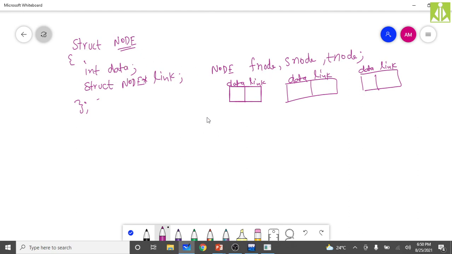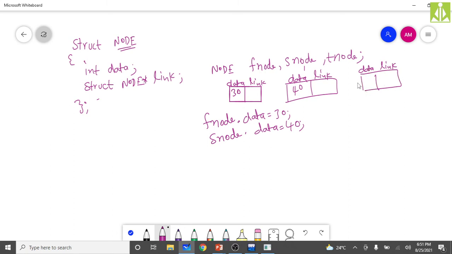So this data part is a member of this structure, so how can I access it? Using fnode dot data. Later we use a pointer over here. So fnode dot data, if I say 30, then this 30 will come and stand over here. Then I'm saying snode dot data is equal to some 40. I'm giving some simple steps so that you can understand. So 40 will come because this is my second node, snode. This is my first node, this is my second node, and this is my third node. Now I'm storing 40 into the second node. Now let us say I want to store 50 into this data.